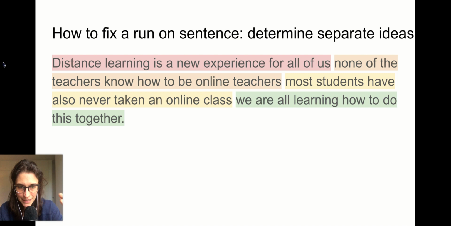And finally, my green sentence. We are all learning how to do this together. Okay. So I really have four ideas run together with one period. Okay. This is what I need to fix. So the first thing to do is to read it out loud and listen for the pauses. And you want to notice those pauses are what separates each of the ideas.